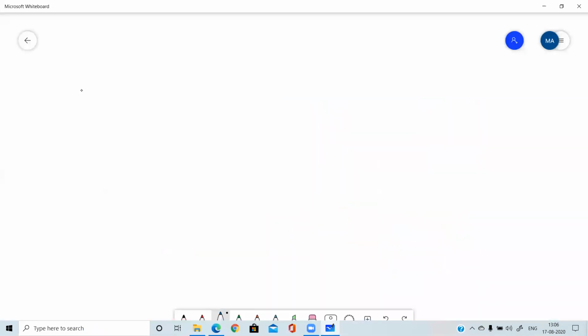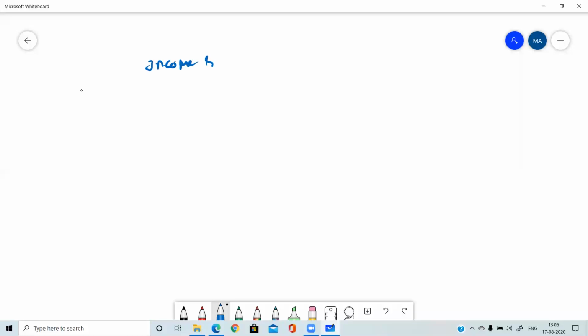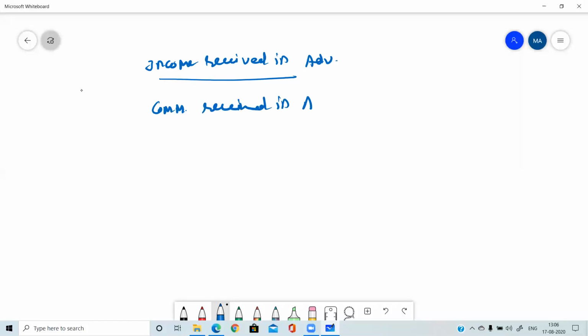Next entry, write down: income received in advance. Suppose you have received commission in advance. In the question it is given that commission is received in advance. So which two accounts will be there whenever you are receiving commission in advance? Please tell me.